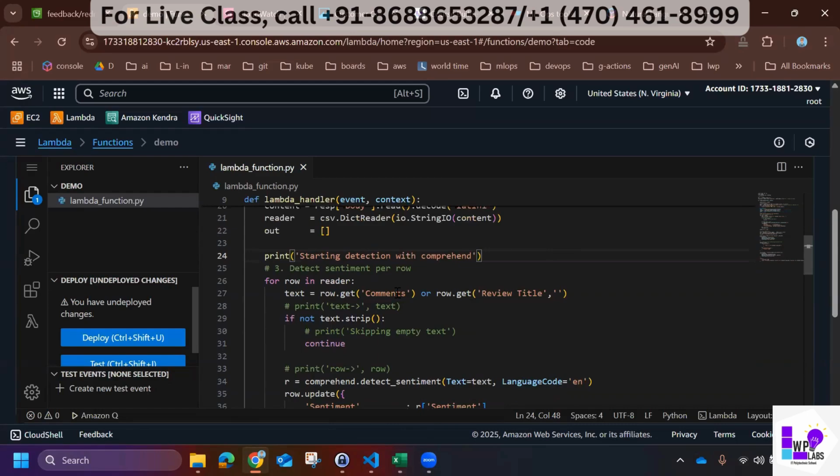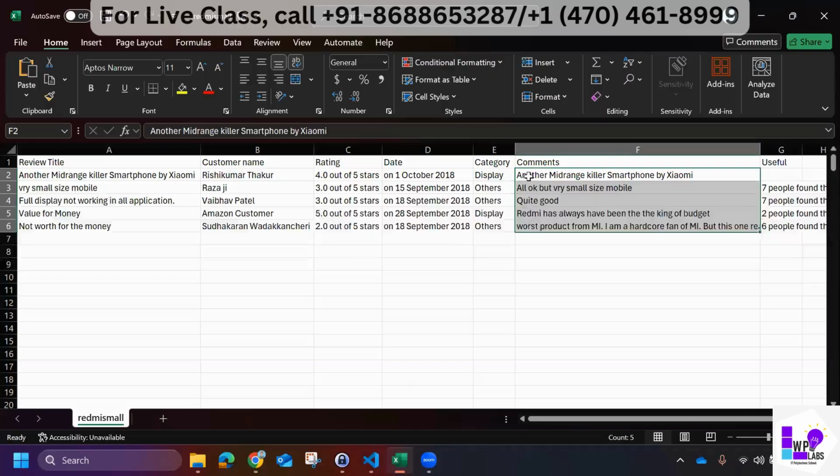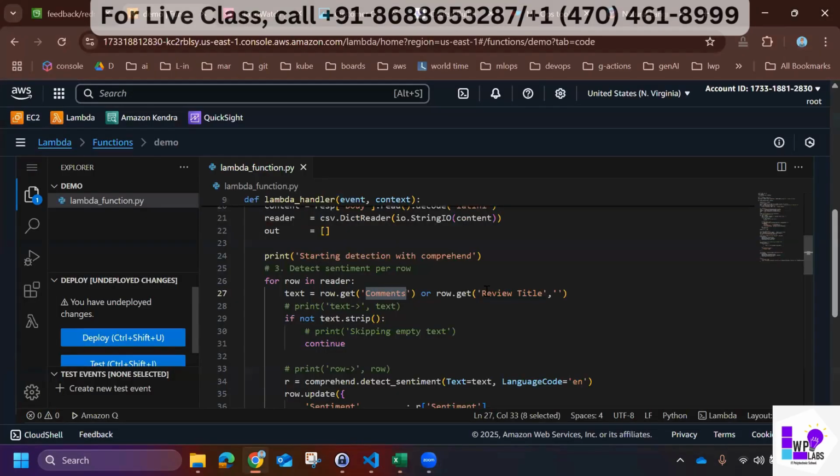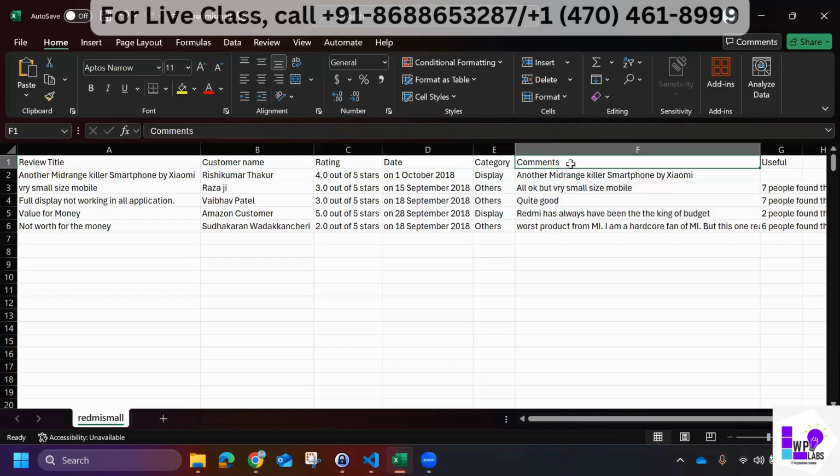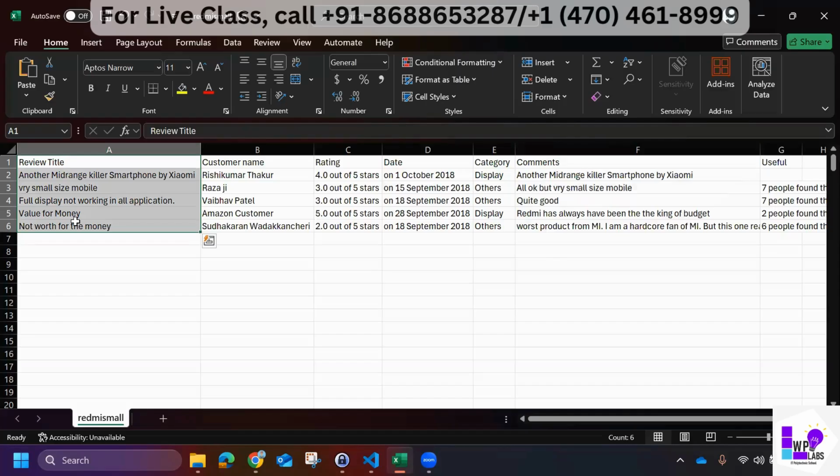Once we read this, we are collecting row dot get comments, all the data present in this row under the column comments. Comments or review title: if comments is not available, we can use the title, because the title represents a kind of shorthand note for the comments.